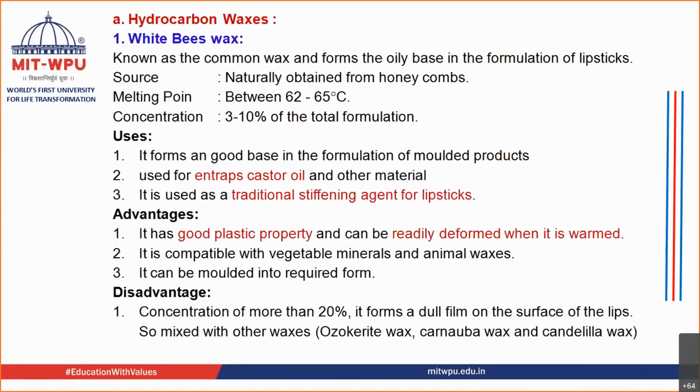Let us talk something about the hydrocarbon waxes. One example of hydrocarbon waxes is white beeswax. It is also known as the common wax. It is an oily base. It is obtained from honeycomb. The melting point is between 62 to 65 degrees Celsius. The concentration that is used is near about 3 to 10%.